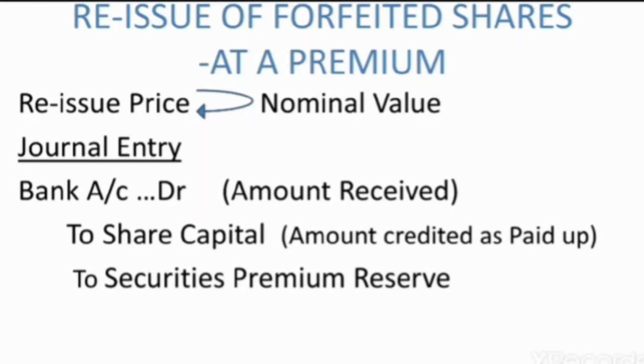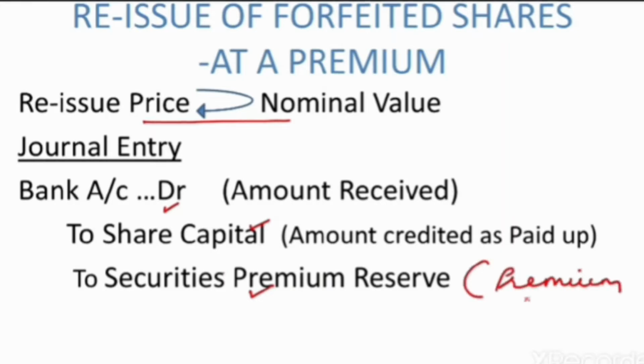Next we discuss the reissue of forfeited shares which is done at a premium. That is, the amount of reissue is greater than the nominal value of the shares. Here the amount received is more than the share capital paid up amount. So the excess amount we will credit to securities premium reserve account. I repeat, the entry: bank account debited with the amount received, to share capital with the amount called up, and to securities premium reserve, that is the premium on reissue.